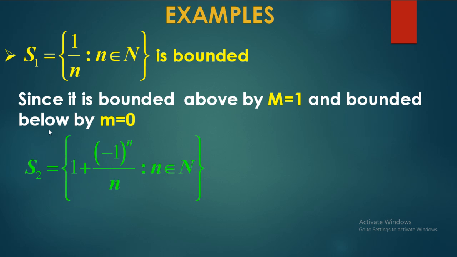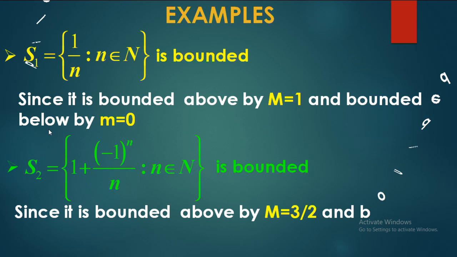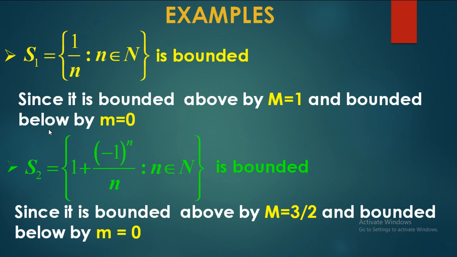Again see another example, the set S2, which is a different one: the set of all 1 plus minus 1 whole to the power of n by n, where n belongs to the set of natural numbers. Think, my dear viewers, is it bounded? Yes, it is a bounded sequence. And what is the upper bound and lower bound? Guess. Since it is bounded above by capital M equal to 3 by 2 and bounded below by small m equal to 0.